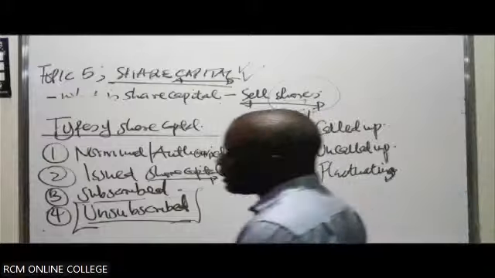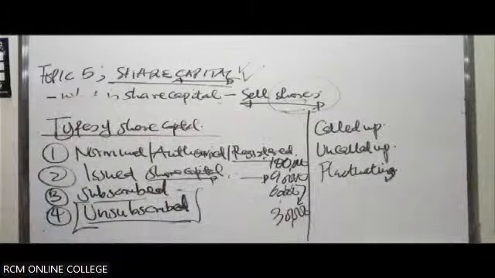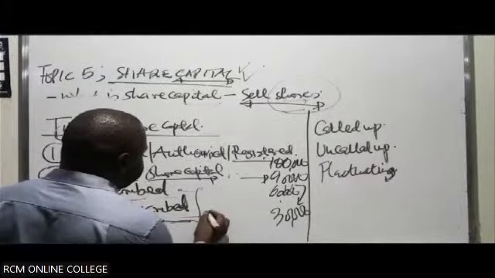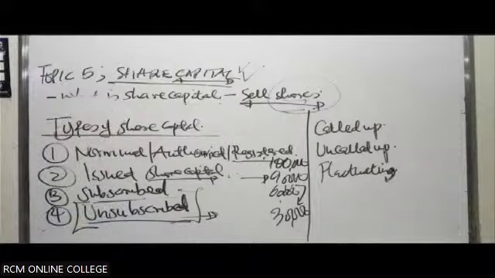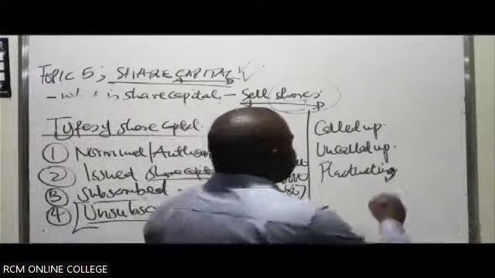the part of the share capital which hasn't been applied for on allotment, which hasn't actually been applied for on an offer. So if in this case you're having to make an offer, then people don't apply for it, it becomes unsubscribed. Then called up share capital.